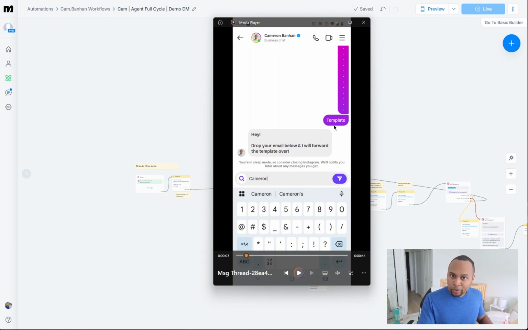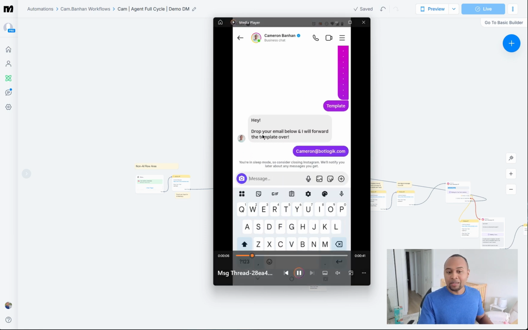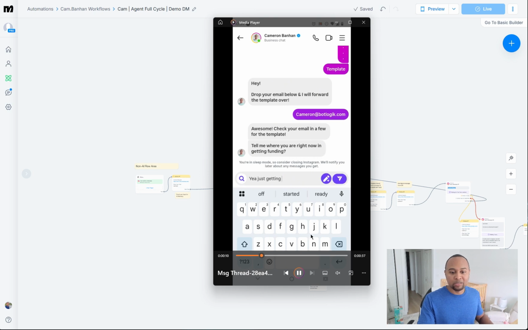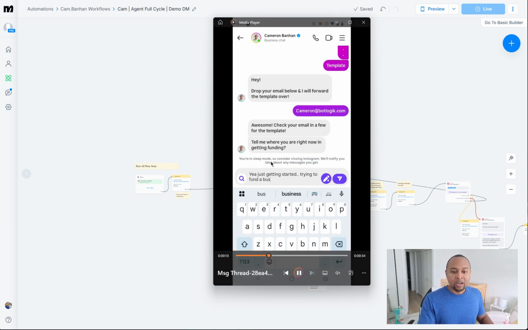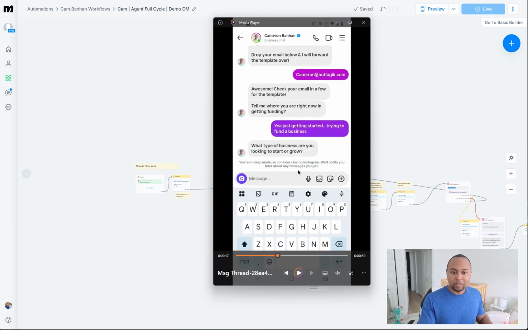So as you see here, the trigger word that I use is template to start the N8N workflow. And then this here is the agent acting as myself on Instagram saying, hey, drop your email below. Now this part here is actually being handled by Manychat. So I send the email address. This is another Manychat default reply. This is another Manychat default response I put in, but this is where the AI starts to take over the conversation. All right, so it says, tell me where you are right now in your funding process.